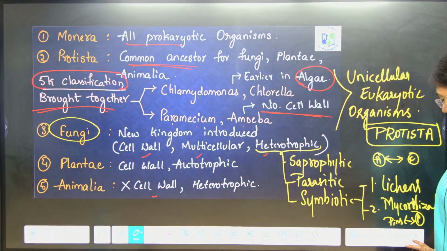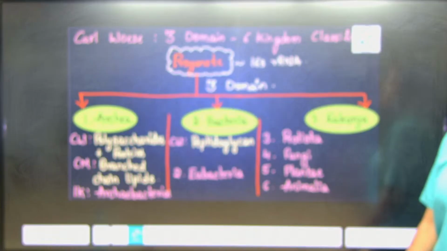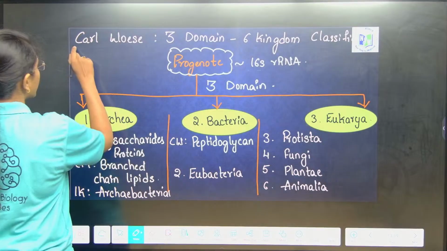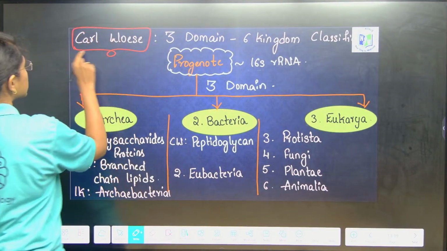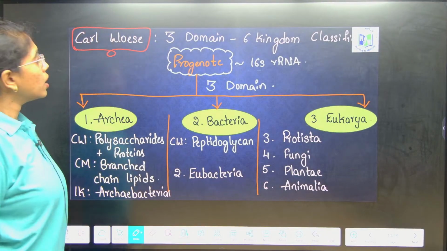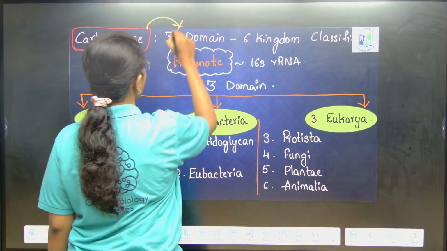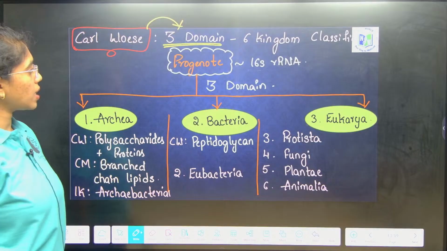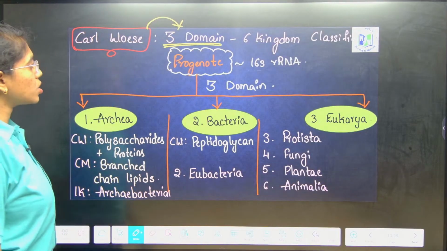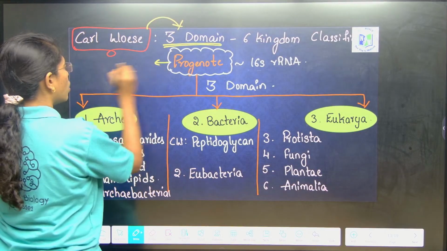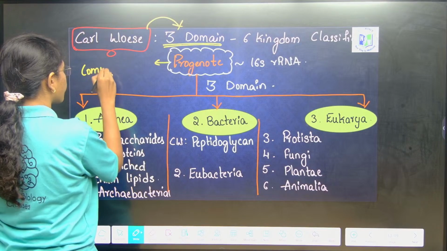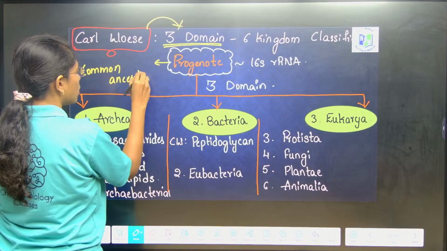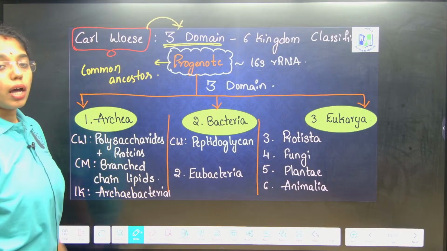Got it? Now, the 6 kingdom system of classification, proposed by Carl Woese. This is also known as the 3 domain system of classification, where the common ancestor is the progenote.